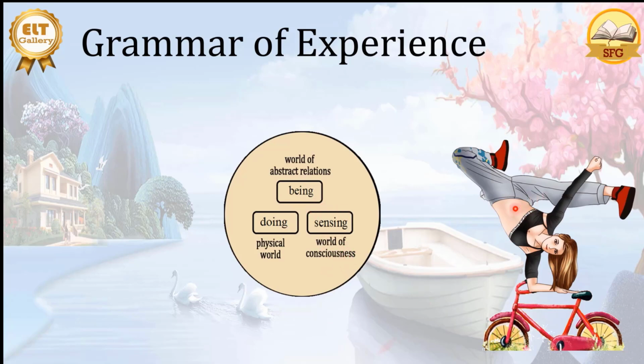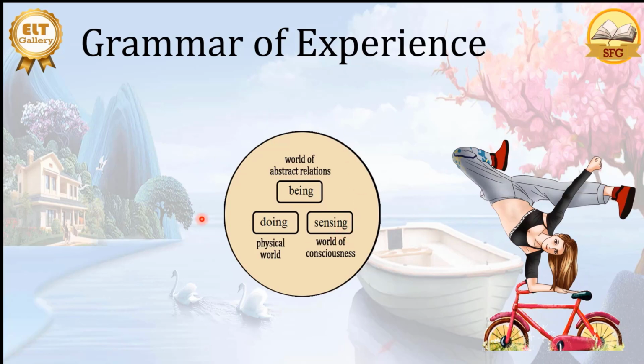So we can see the relation between Maureen and a bicycle. Here we can say Maureen is on the bicycle. So we can express what we see through relations, through the relations of the objects or participants. We can also see an experience through what the participant does or is doing. That's the physical world. We see an experience as a physical world, as an event, as an action. We can also say something which comes into our cognition or our sensing, or we can sense something.